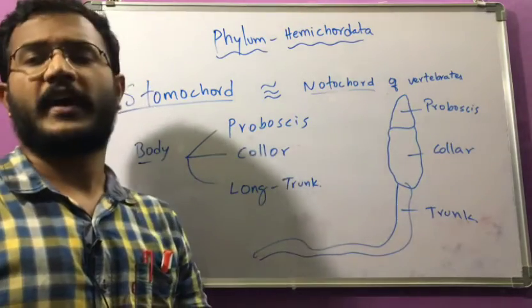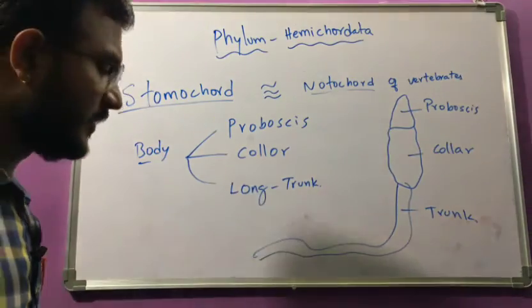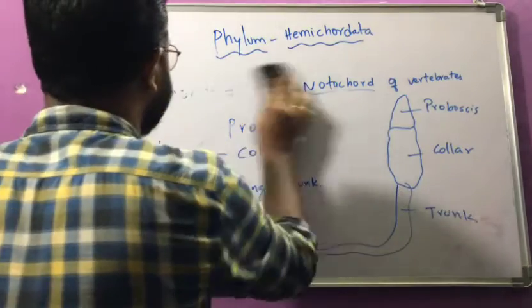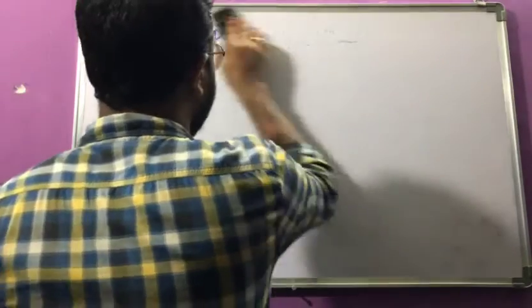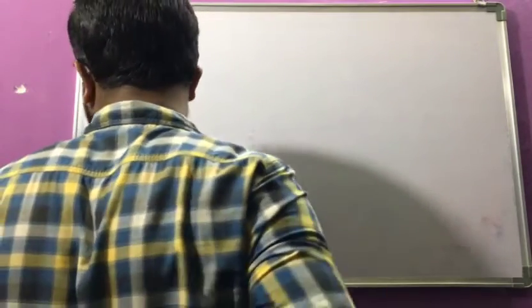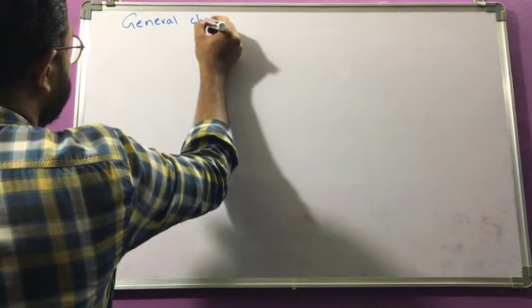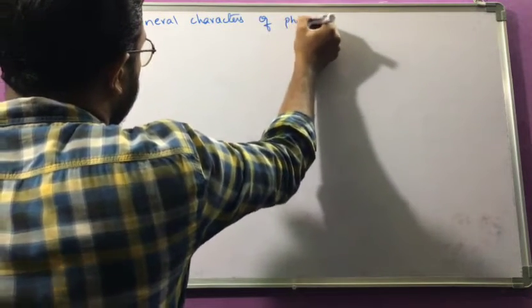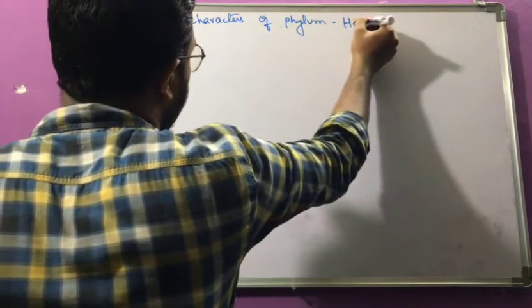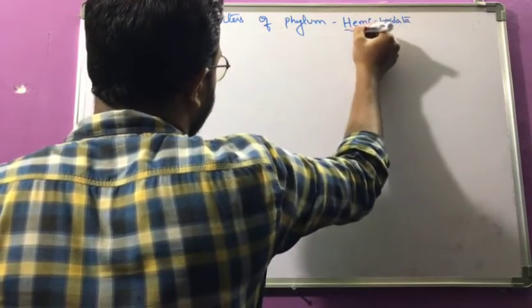Now, as with the previous phyla, we will discuss the general characters of the animals in the phylum Hemichordata.